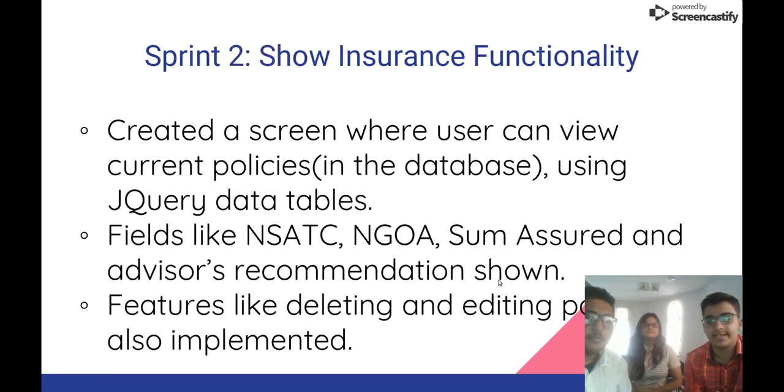In our second sprint, we create a screen to show users' current policies. So in that screen, we have a table created by jQuery where all the information about users' current policies is displayed. And in that screen, we also have extra information as fields like NSATC, NGOA, sum assured, and advisor's recommendation, which he puts manually. In that screen, we also have implemented features like deleting his current policies and also editing his current policy.